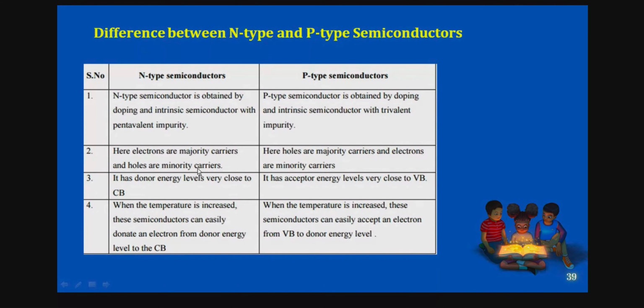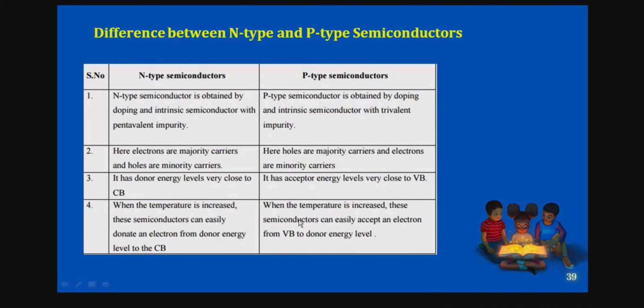Here majority carriers are electrons and minority are holes. Here majority are holes and minority are electrons. Okay. So here donor energy levels are very close to Cb, that is conduction band, and you can see the acceptor layer which is close to the valence band. So when the temperature is increased, these semiconductors can easily donate an electron from donor energy level to conduction band.